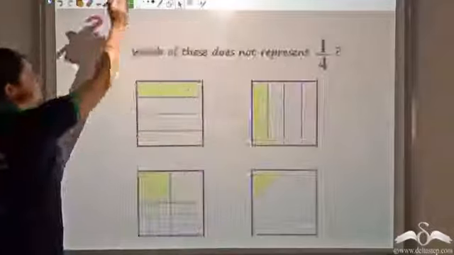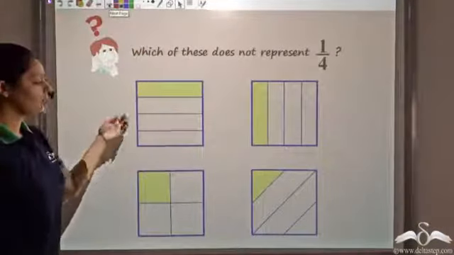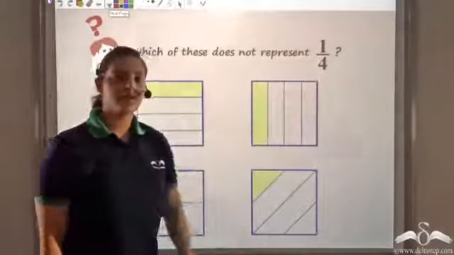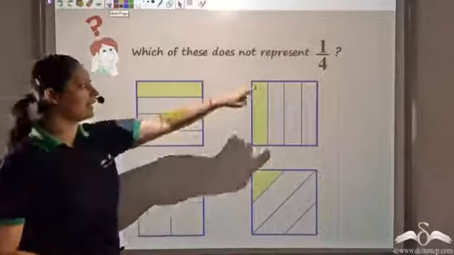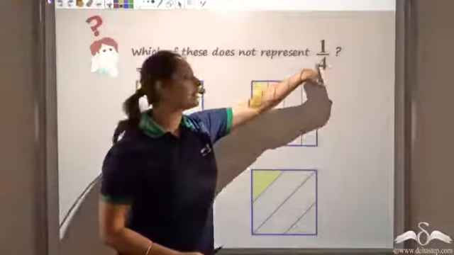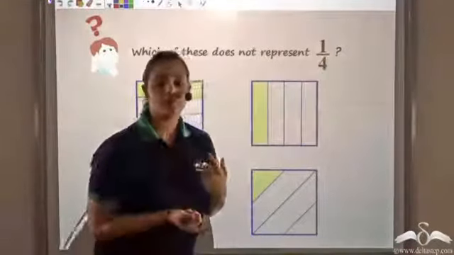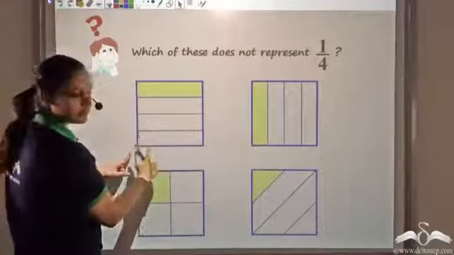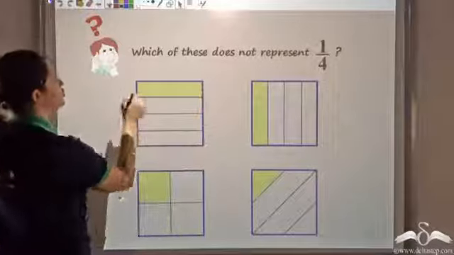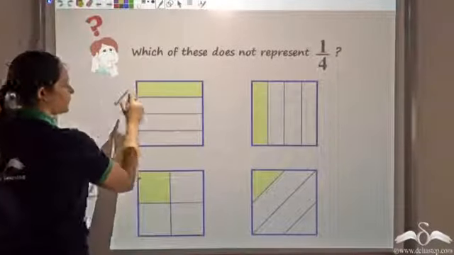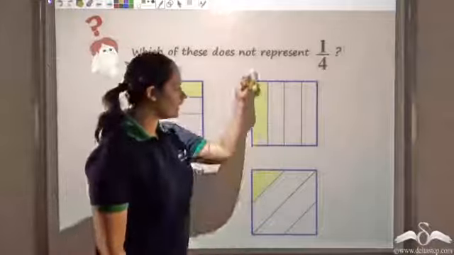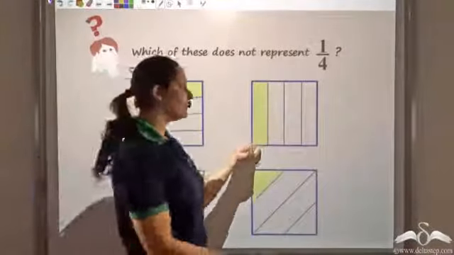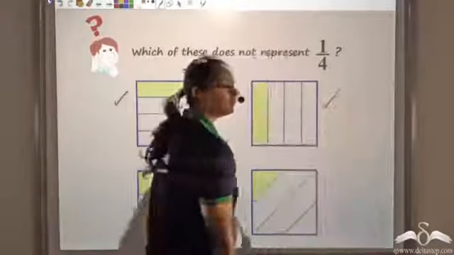So now, can you answer this question? Which of these diagrams does not represent 1 by 4? To show 1 by 4, I need 4 equal parts, and one of those 4 equal parts should be shaded. So I have here 4 equal parts and one of them is shaded. This shows 1 by 4. This also shows 1 by 4: 1, 2, 3, 4, 4 equal parts, one being colored. I have 1 by 4 here also.